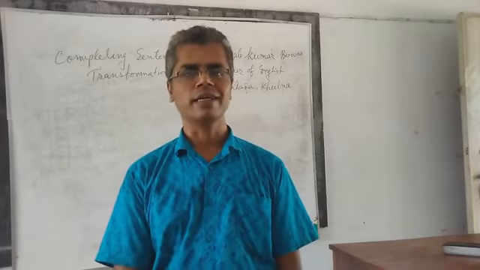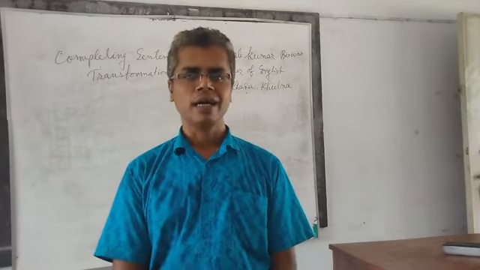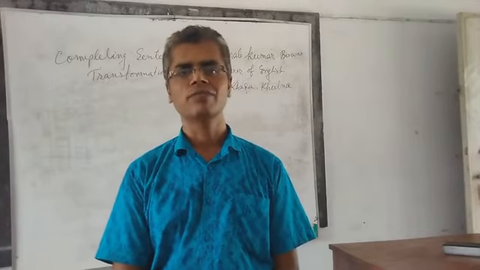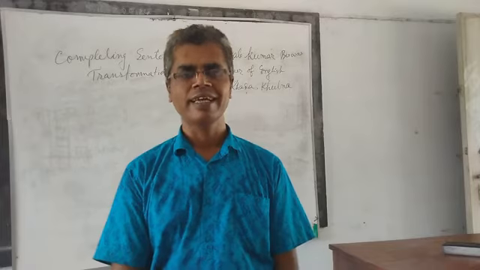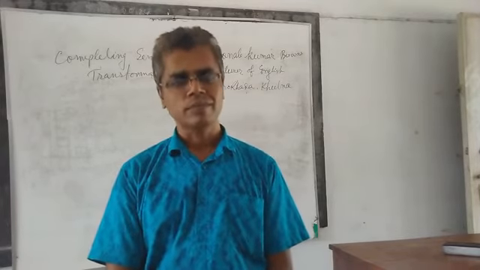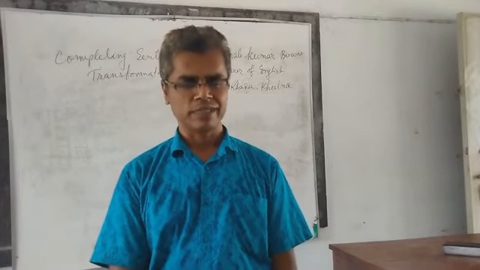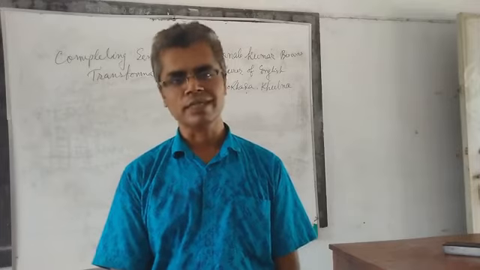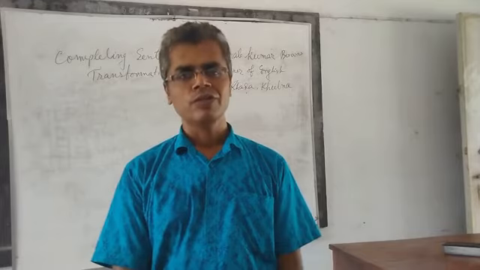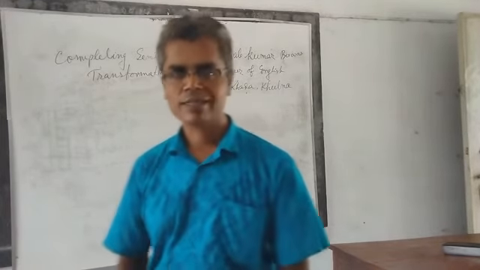In the same way, if there are two clauses and they are connected by a coordinate conjunction, that means and, but, or, for, therefore, etc., then the sentence is called a compound sentence. So try to remember these three sentences: what is a simple sentence, what is a complex sentence, and what is a compound sentence. Because through completing sentences, I will try to make you understand simple, complex and compound sentences. Okay, students, look at the whiteboard.